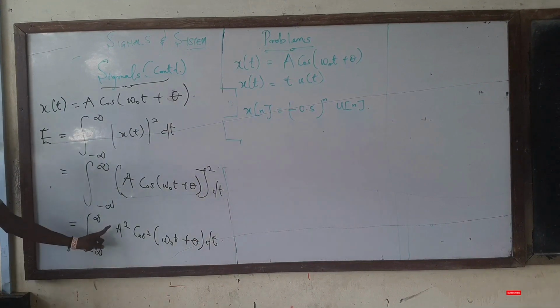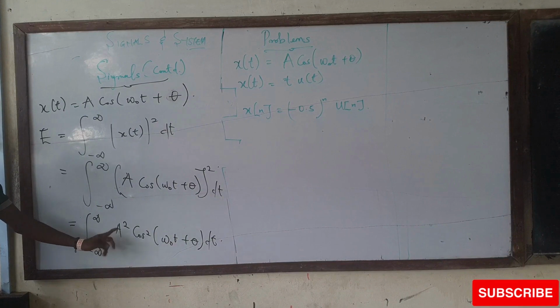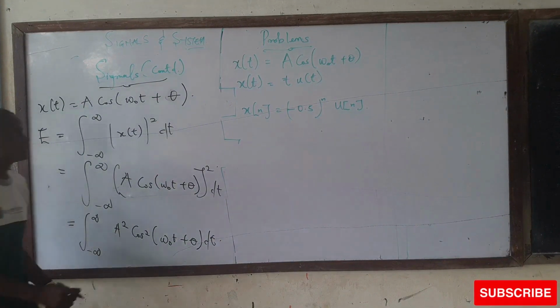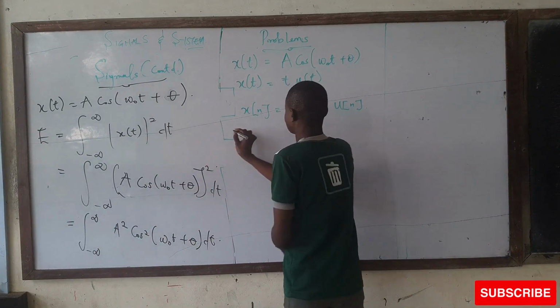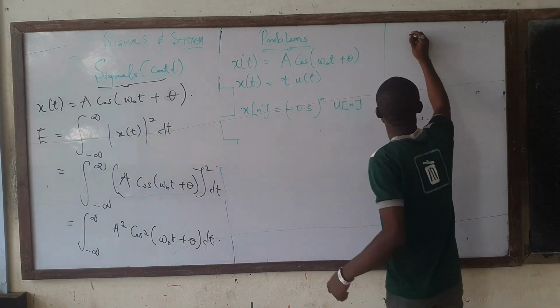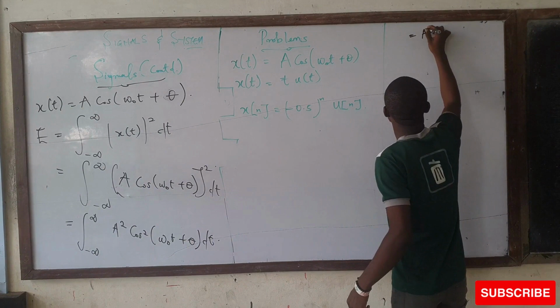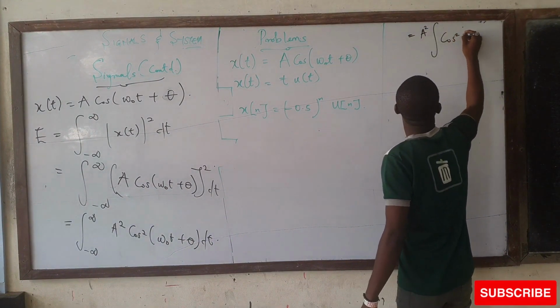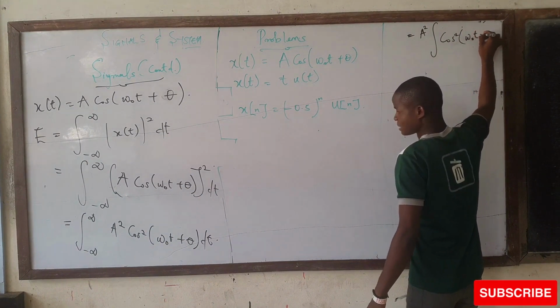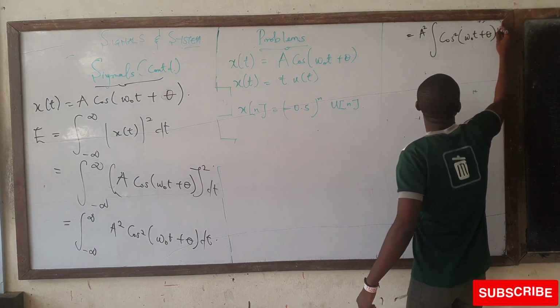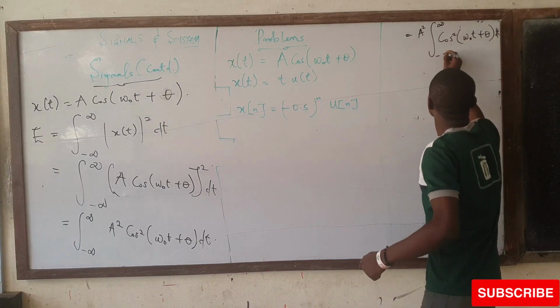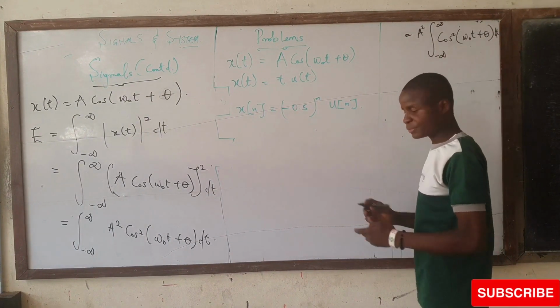Since A squared can be treated as a constant, I can bring A squared outside. So this is going to be A squared times the integral of cos squared (omega naught t plus theta) dt, integrating from minus infinity to infinity.